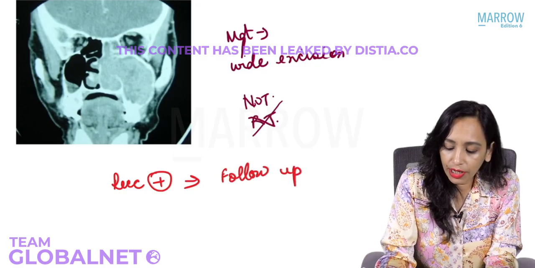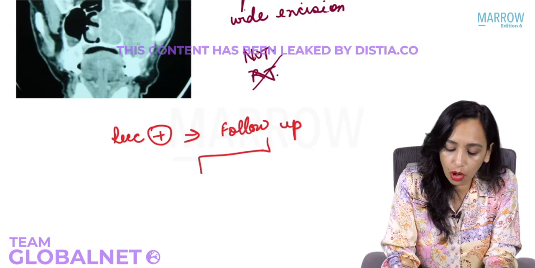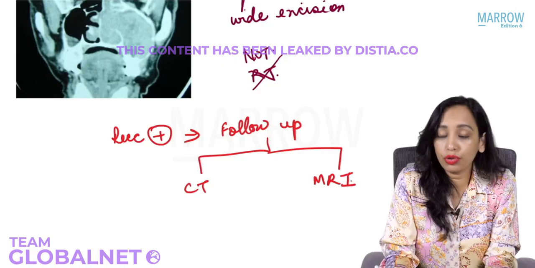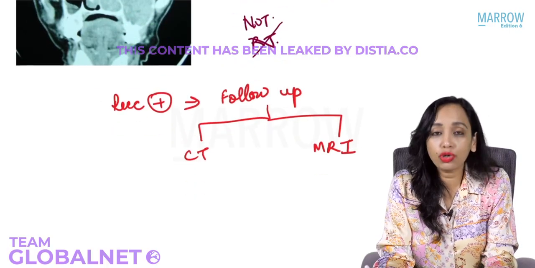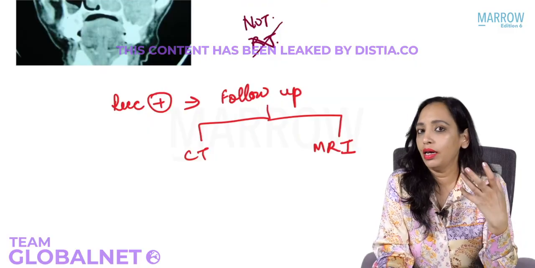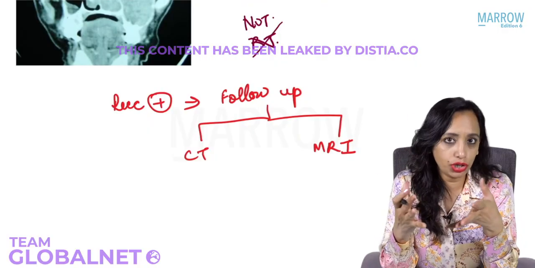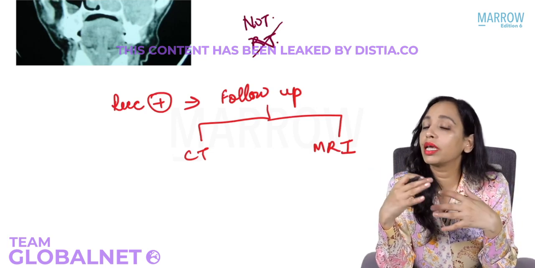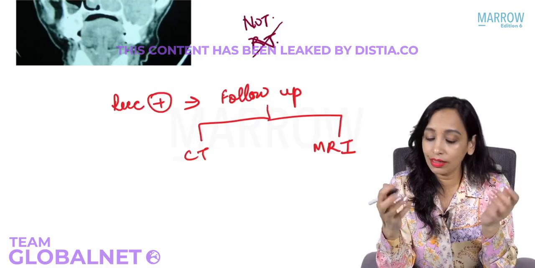And when you follow up the patients, you follow up with both CT scan and MRI. CT scan will show you the bony details and MRI will show you the soft tissue. But more important, we have already excised all the bone. In inverted papilloma, we have done a wide excision of all the area that was involved. So now what gives us a better idea is the MRI.